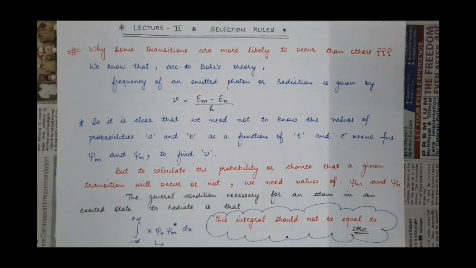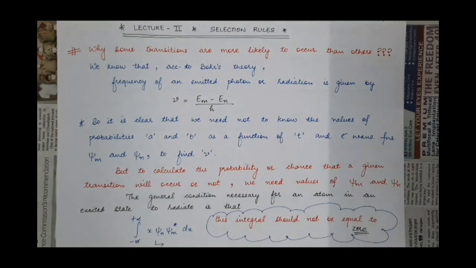But if we need to calculate the probability that a given transition from the state Em to En will occur or not, then we need the information of these two quantities, that is the electron wave function in energy state psi m and the electron wave function in state En. So to calculate the probability that the given transition will occur or not, we need to know the values of the wave function of electrons in both the energy states Em and En,